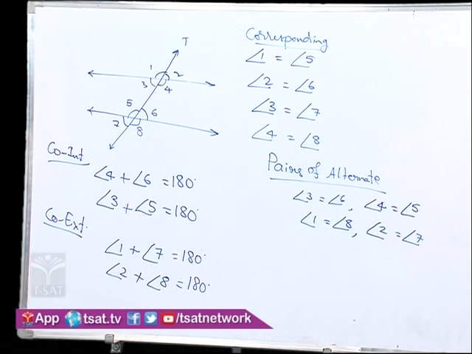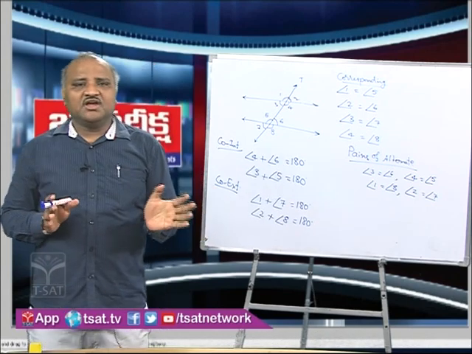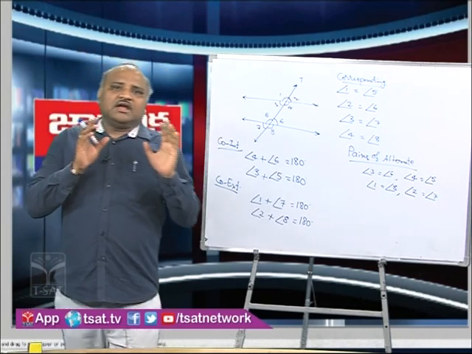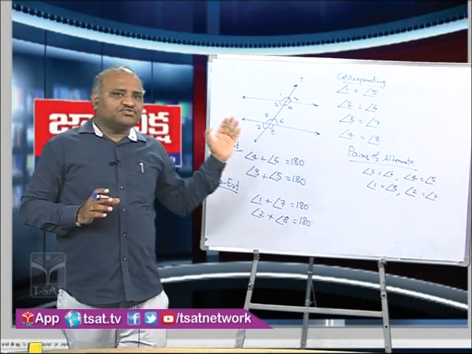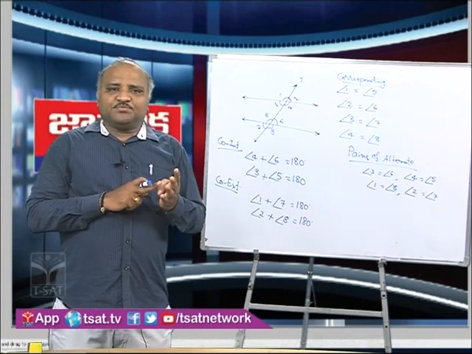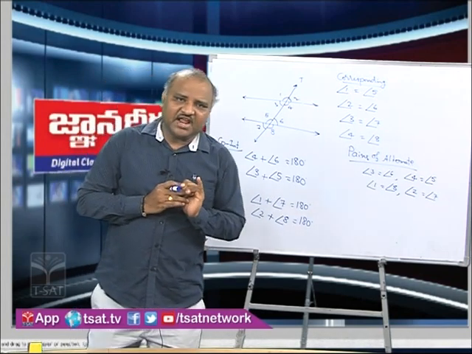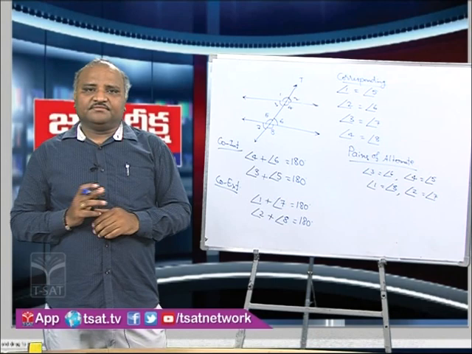So this is all about the transversal. Whatever the pairs of angles we have, whatever the conditions we have learned here for corresponding angles, for alternate angles, for co-interior angles and for co-exterior angles must be kept in mind.